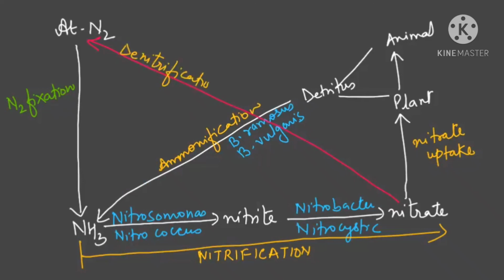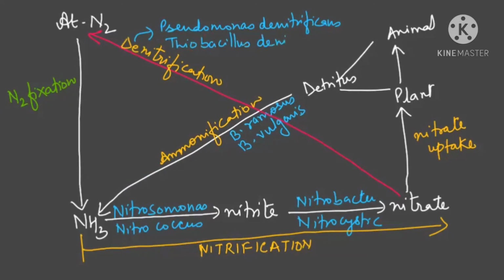And the bacteria required for denitrification, I'm writing here: Pseudomonas denitrificans and Thiobacillus denitrificans. So basically you have to remember the examples carefully. Okay, beta, please try to learn them.